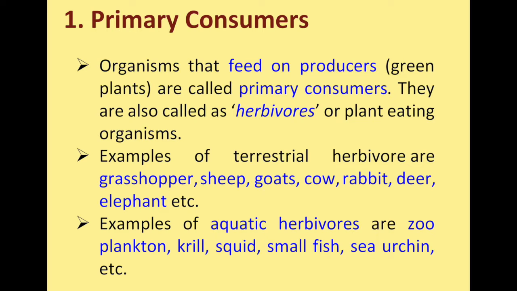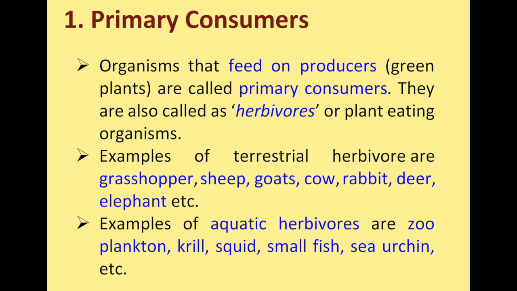Now primary consumers. These are organisms that feed on producers, that is, green plants. Here they are called primary consumers. Another name given to the primary consumer is herbivores, collectively, because they are eating the plants.